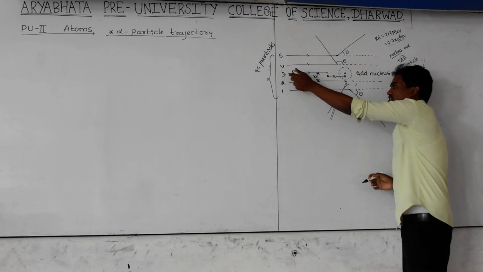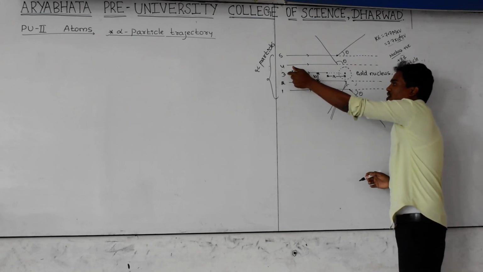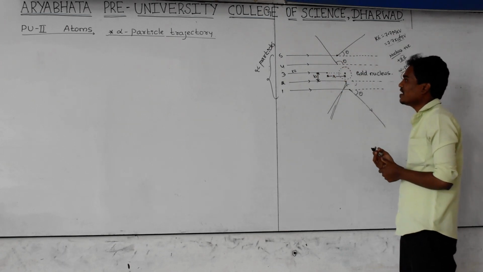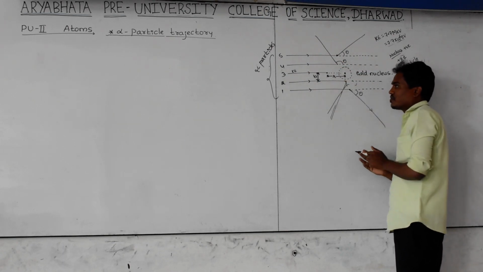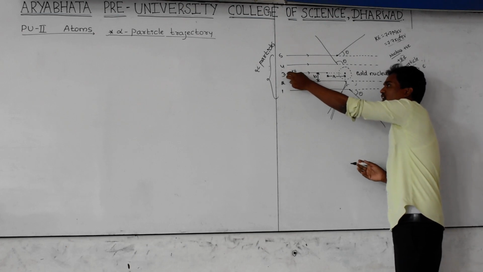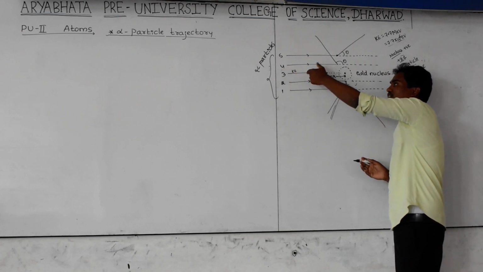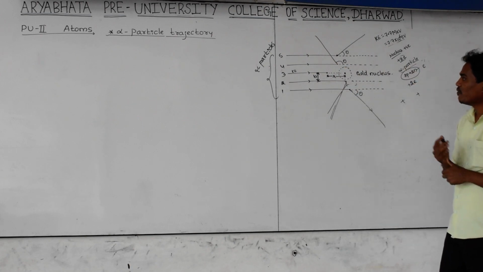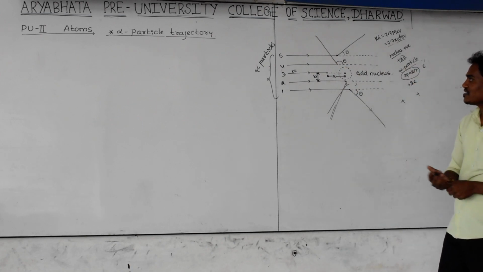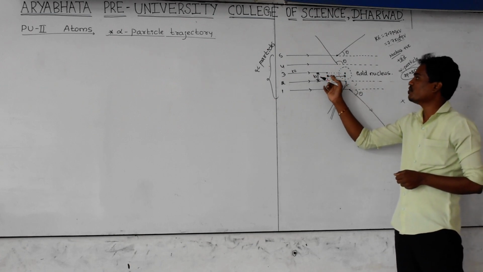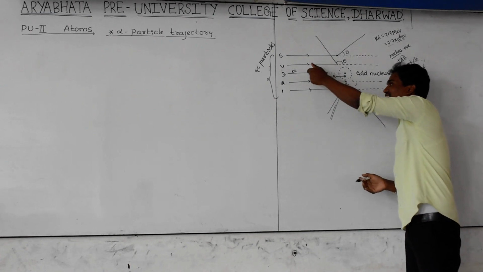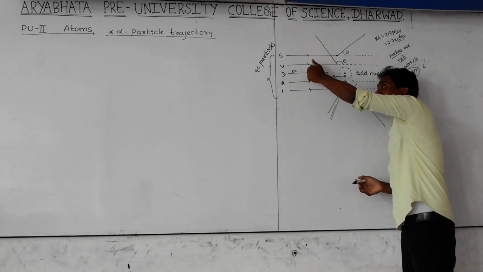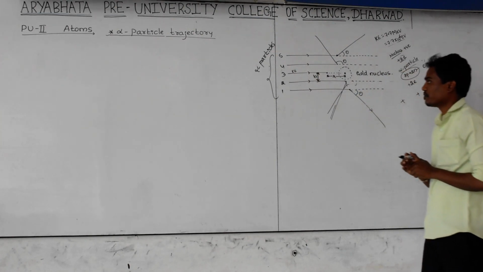Let us consider the alpha particle present at this point. The distance between the alpha particle and the gold nucleus is more, so the force of repulsion is less. Next, consider the alpha particle present at this point. The distance between the alpha particle and the gold nucleus becomes less. Whenever the distance between those two becomes less, the electrostatic force of repulsion between them increases. As a result, the kinetic energy, meaning the speed of that alpha particle, decreases at this point compared to the previous point.